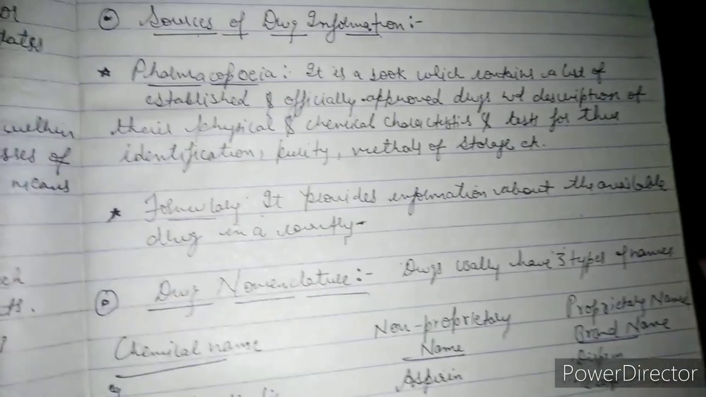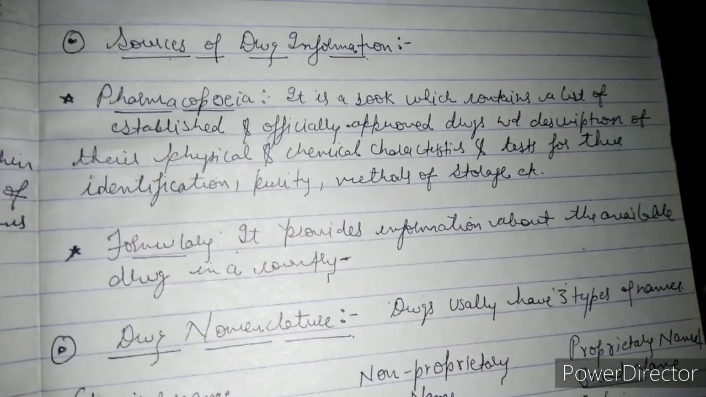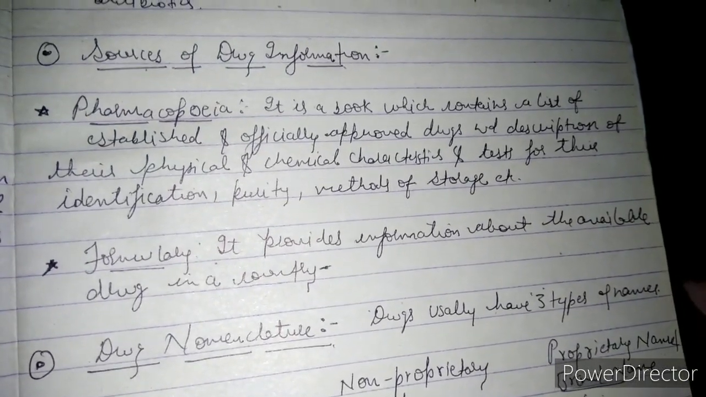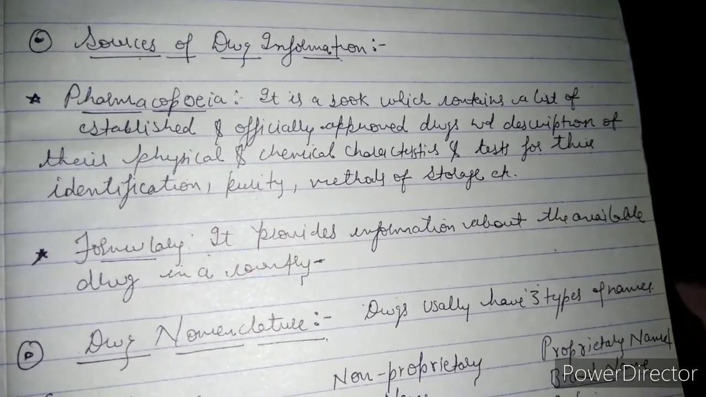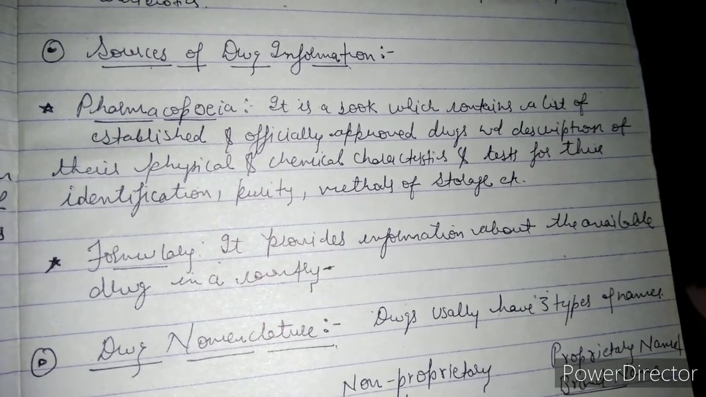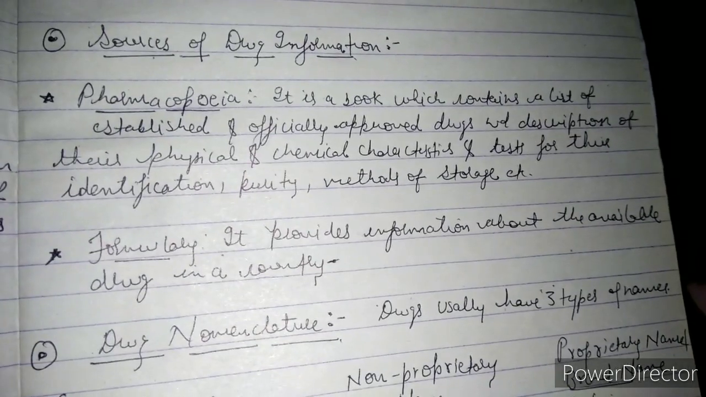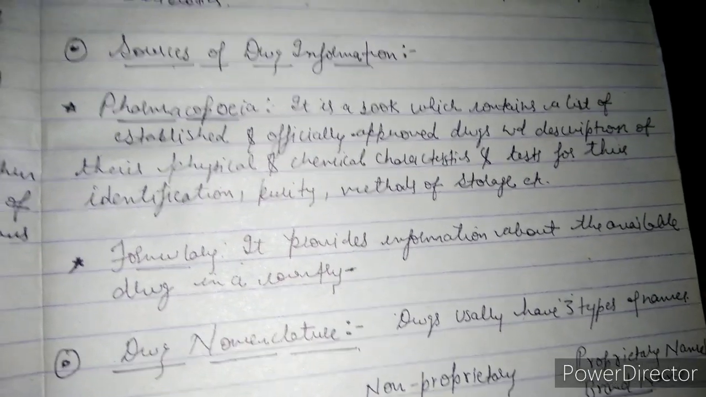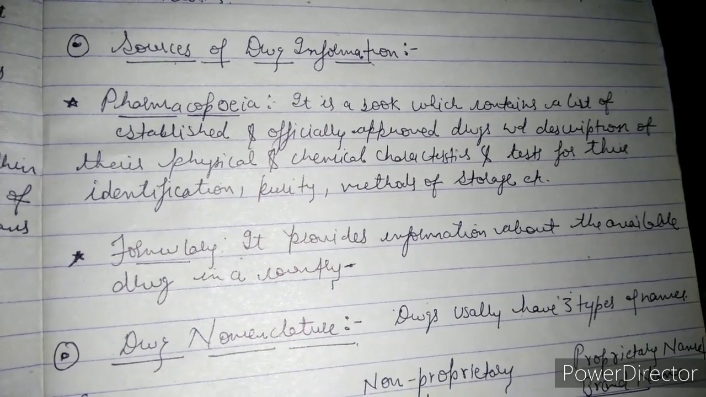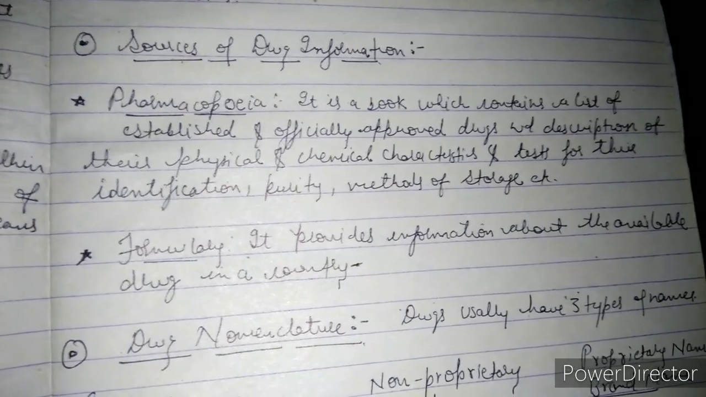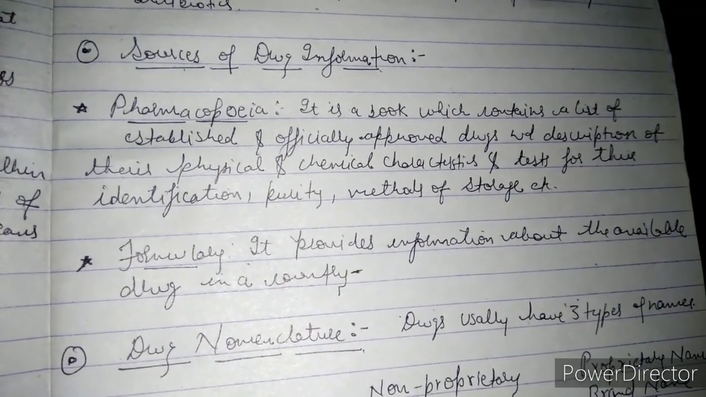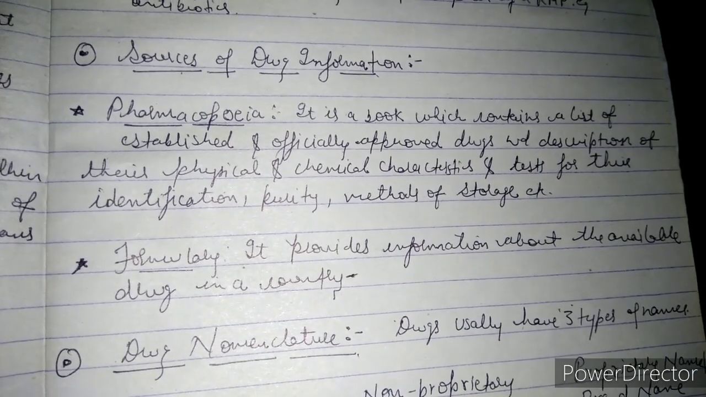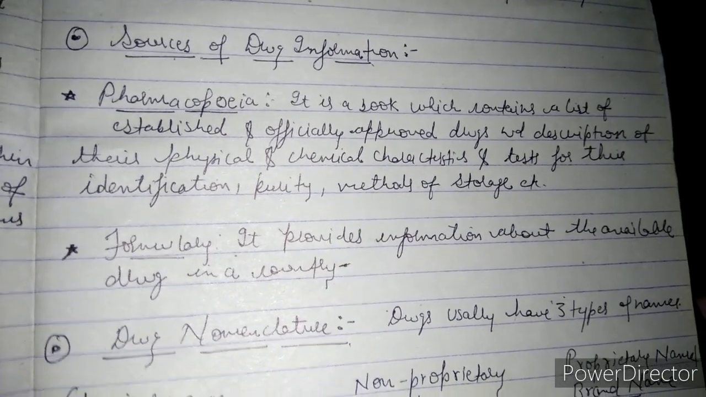Now we'll discuss the sources of drug information. So from where can we get the information about the sources of drugs? The term is pharmacopoeia. It is a book which contains a list of established and officially approved drugs with description of their physical and chemical characteristics and tests for their identification, purity, methods of storage, etc. So guys, it's basically a book from which we can get the information on sources of drugs and their properties, like their chemical characteristics, their identification, the purity, their methods of storage, etc.